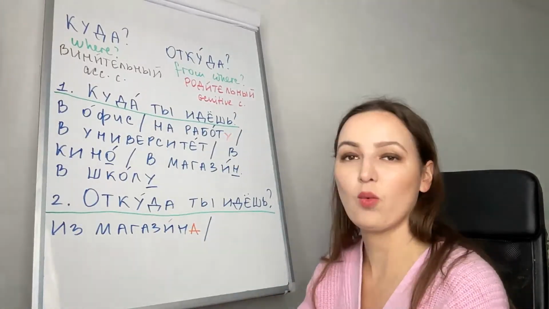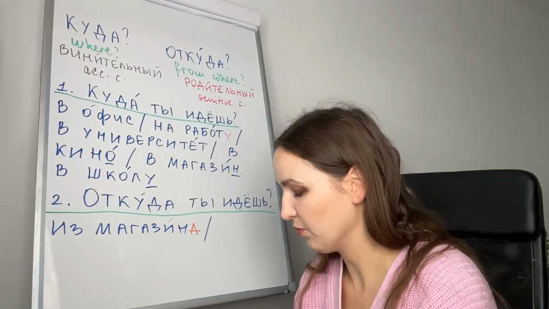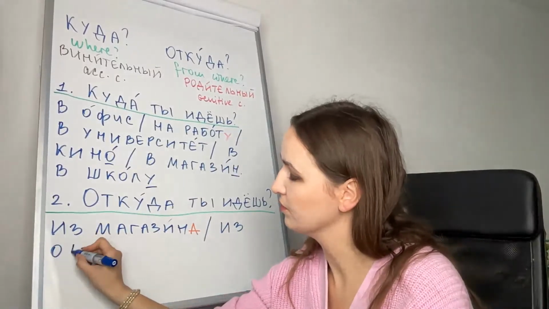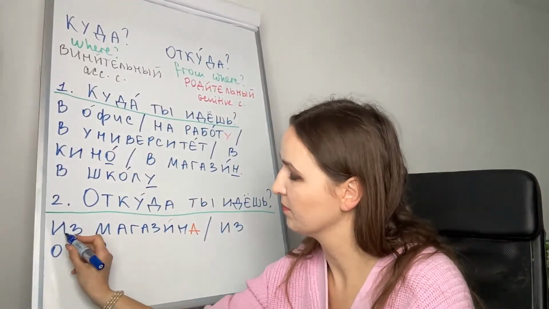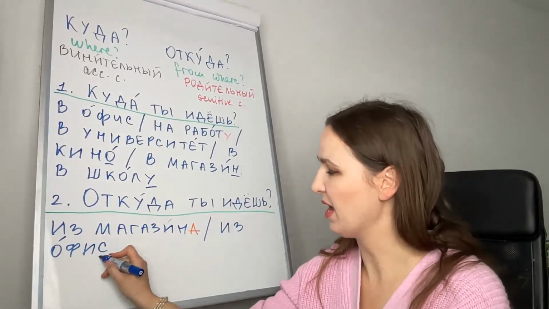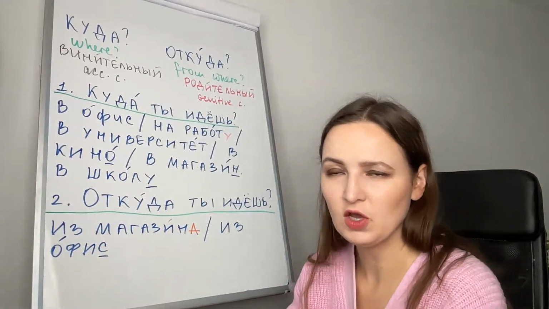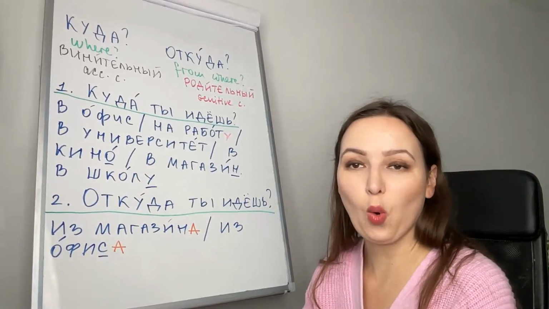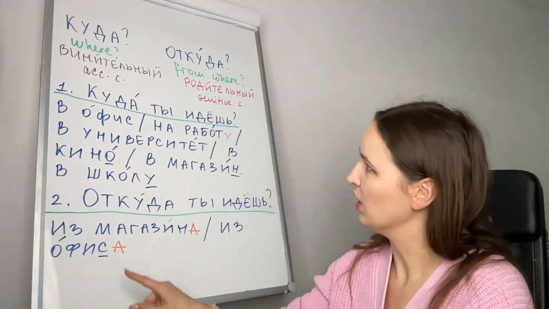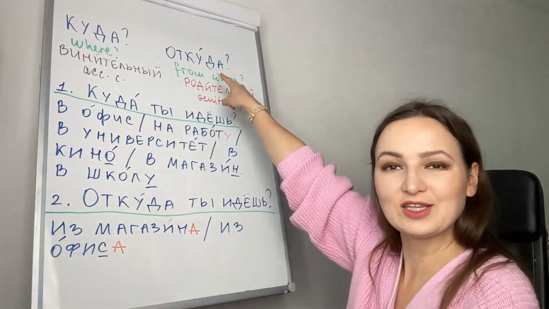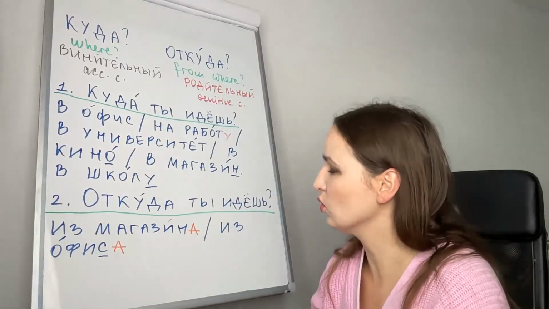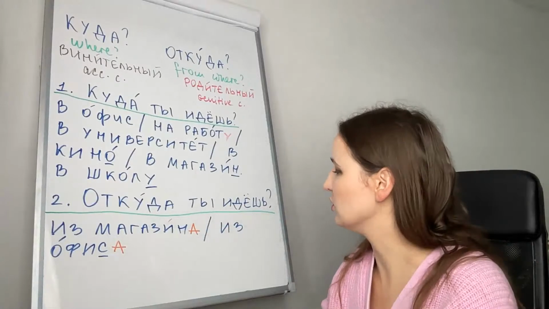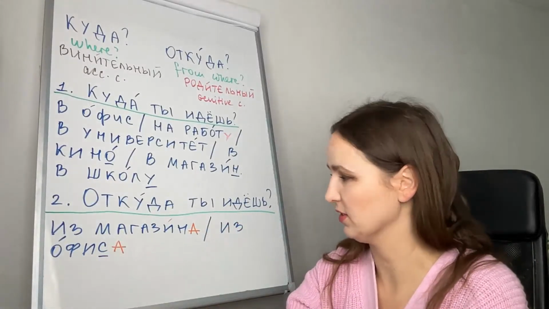What else? From the office. Из офис. Office is masculine as well. So to make it genitive, we have to add а. Из офиса. Right now, the noun is genitive. Why is it genitive? Because it answers the question откуда, from where. Откуда ты идешь? Из офиса, from the office.